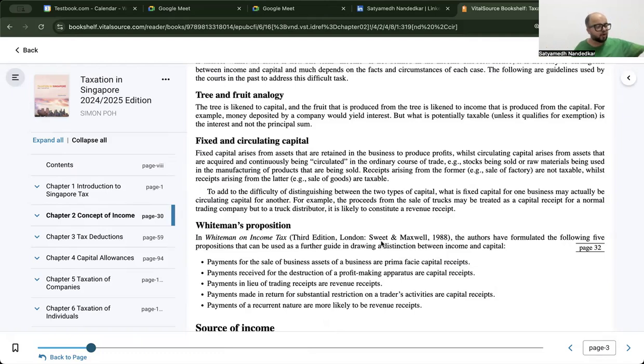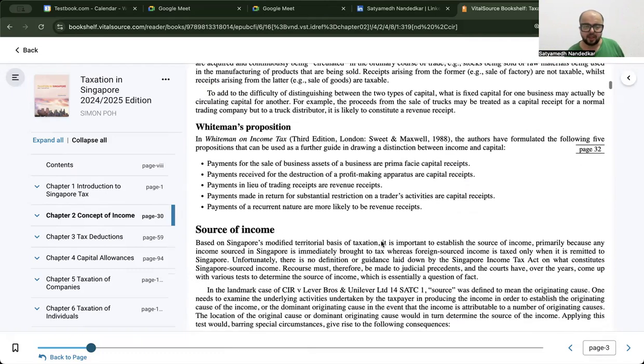Whereas the shelves on which these items are displayed, the entire building in which it is housed, the cash counting machine, the machine which does your billing, all of that is fixed capital. So fixed capital usually leads to a capital gain, whereas circulating capital, that is in the ordinary course of business, generates your income. Now, Whiteman's propositions. Whiteman on Income Tax, in that book, the authors have formulated the following